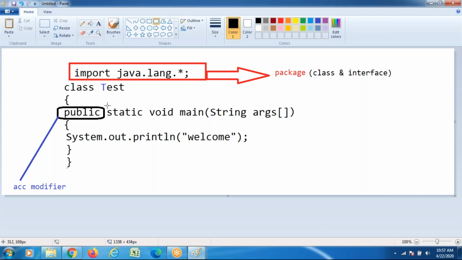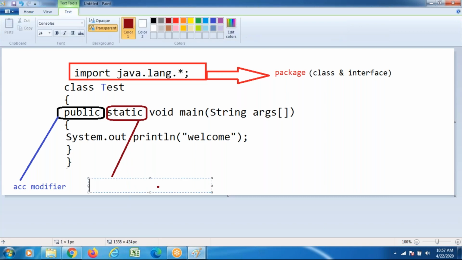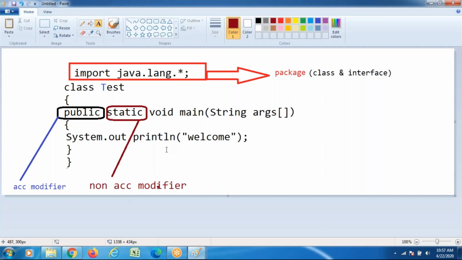Apart from public, you will find static. Static is said to be a non-access modifier, while public is an access modifier.